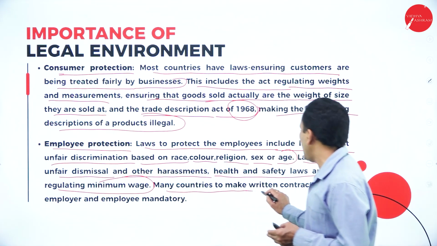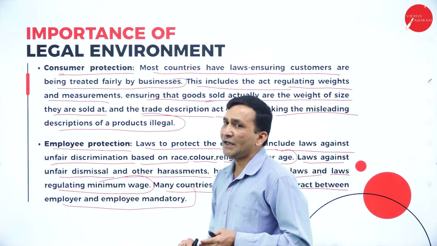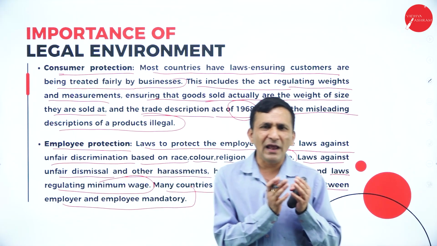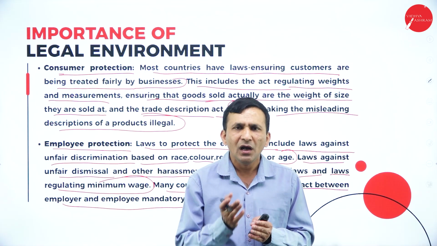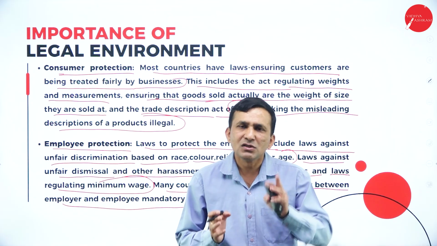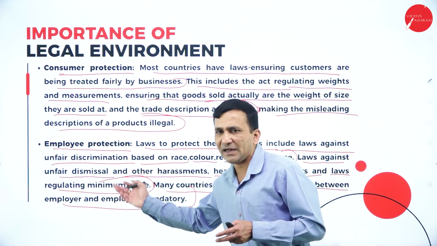Many countries make a written contract between employer and employee mandatory, because if an employee is working and suddenly you remove or terminate that employee, for that reason the government has passed a specific act and law.